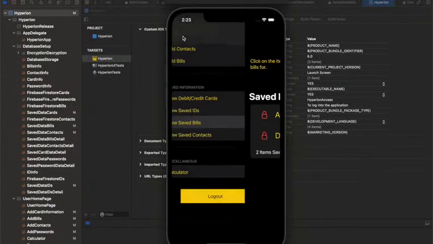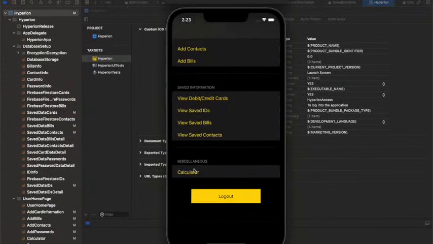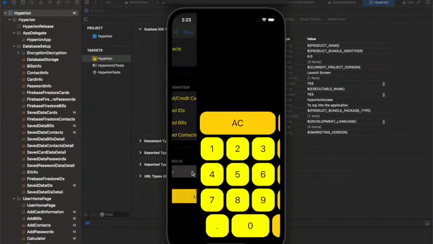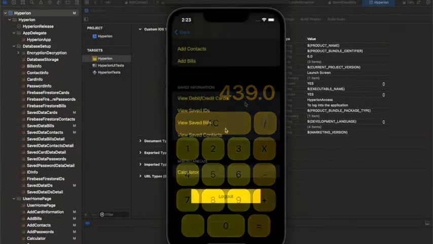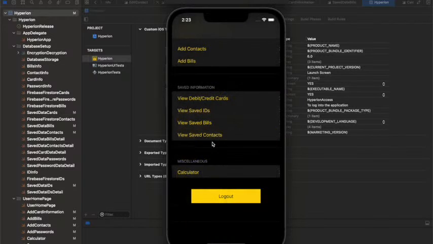But he also has this calculator that can also help him with the bill. So if you click right here, let's just say he has $1,000 and he needs to subtract $561 for his hospital bill. He'll have like $439 left.